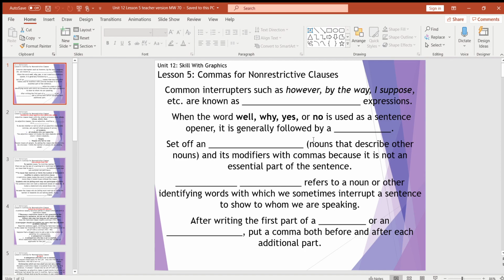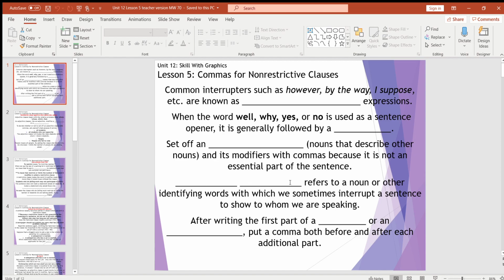And you want to set off an appositive with its modifiers with commas because it is not essential to a sentence. What do we call nouns that describe other nouns? Like Jen, comma, my best friend in the world, comma, says hello, which she doesn't, by the way. She says hi. That my best friend in the world bit that tells me more information about who Jen is starts with an A. It's an appositive. I hope you got that right because I told you they never go away.